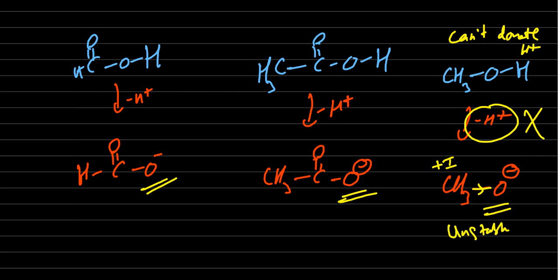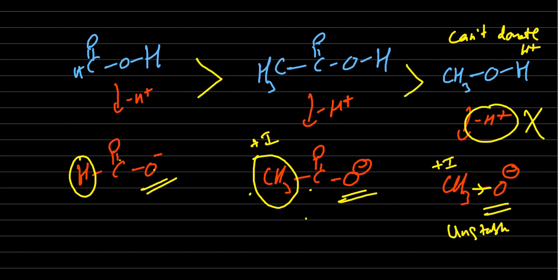So next, in both of these, O minus is there, C double bond O minus is there, C double bond O. But here hydrogen is neither donor nor receiver. But here CH3 is there, which has the plus side effect. Okay, so it is again less stable. Of these, this is the highest acidic strength. Then this one, then this alcohol. That's why carboxylic acids are always more acidic than the alcohols.